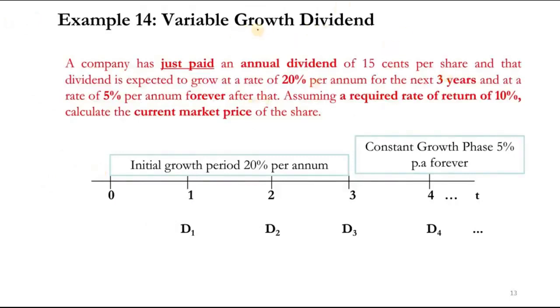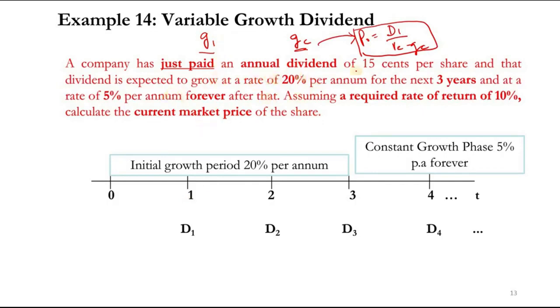Let's see the variable growth model. It means there are 2 types of growth rates, G1 and GC. I'm calling G1 the initial growth rate, and GC the constant growth rate. Remember, when there is a constant growth rate, we know the formula is D1 over (RE minus G), and it gives us the price. When the growth is constant we always apply this formula, and when the growth is not constant, we use G1.